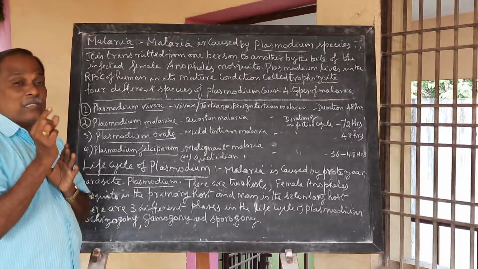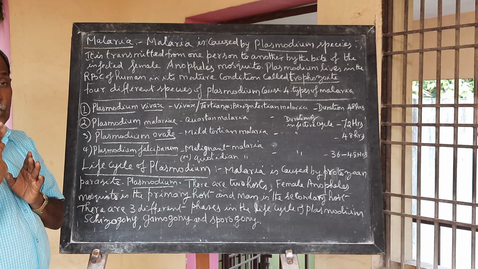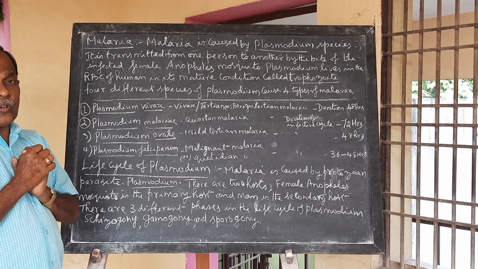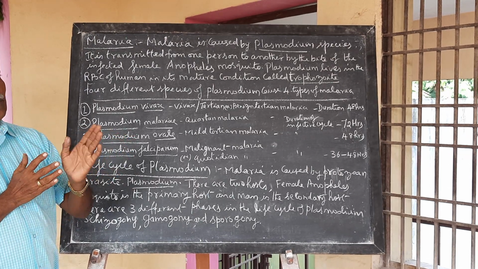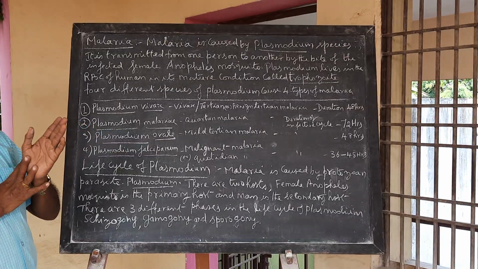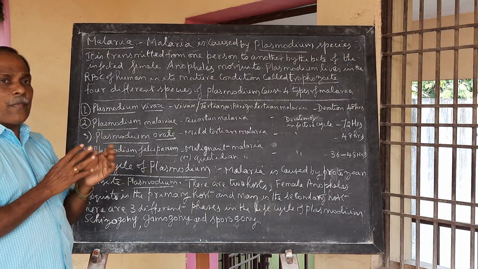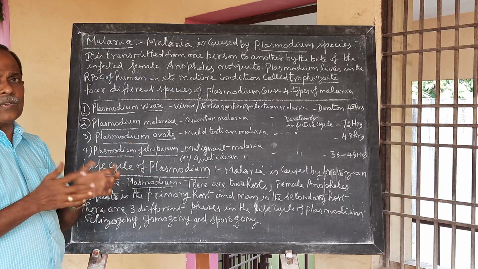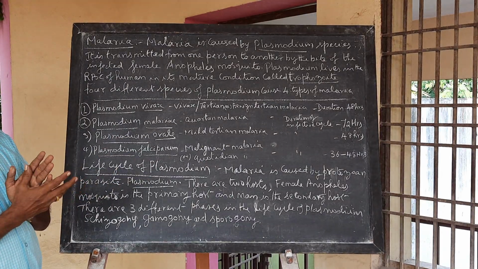Each merozoite has a single nucleus. The merozoites are released by the lysis of RBCs and then attack new RBCs.